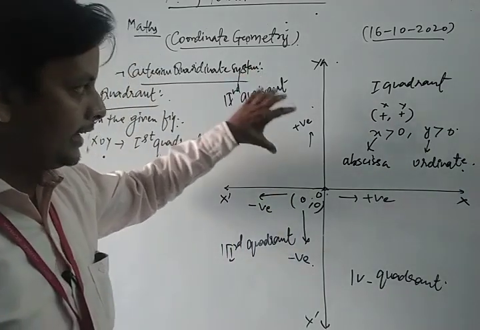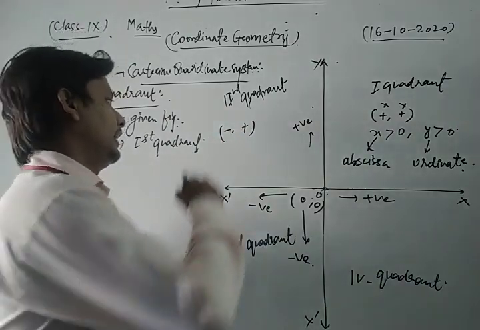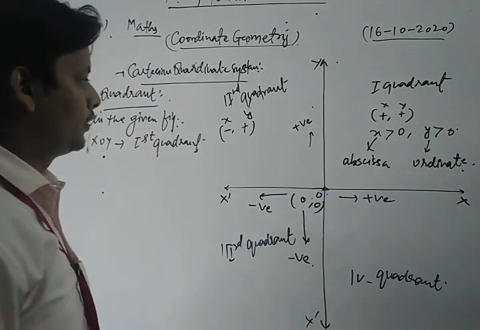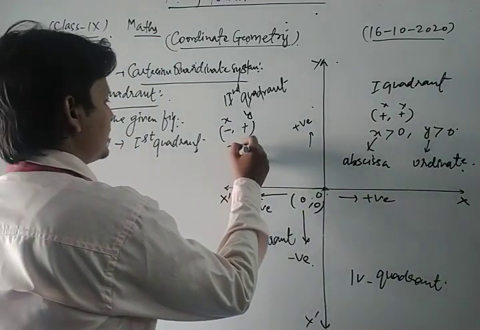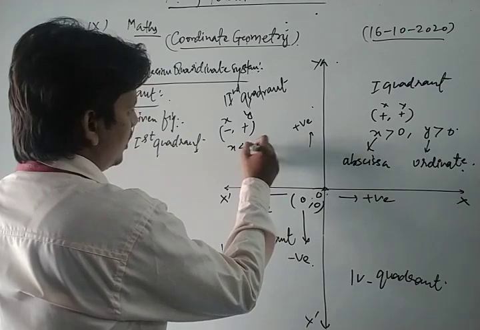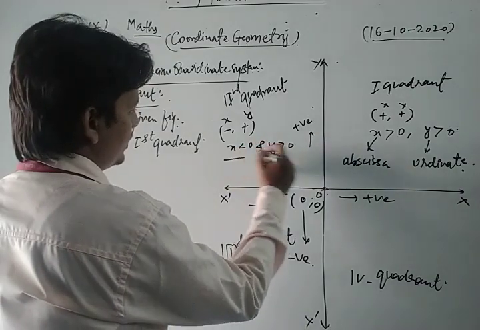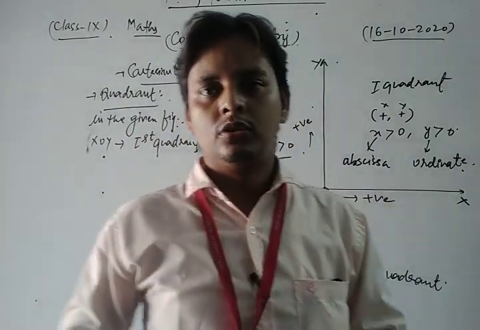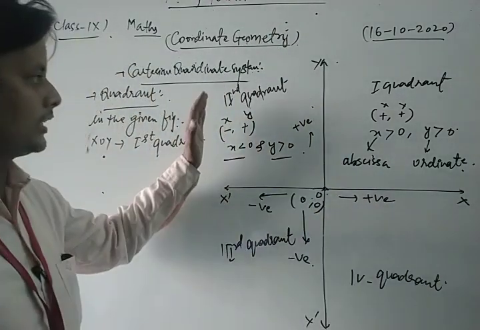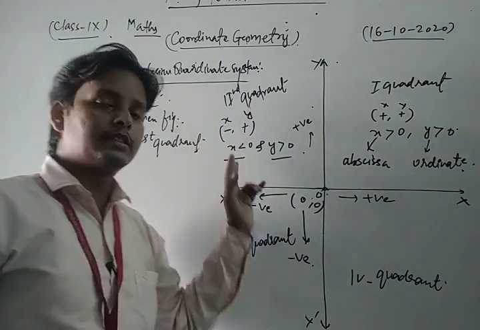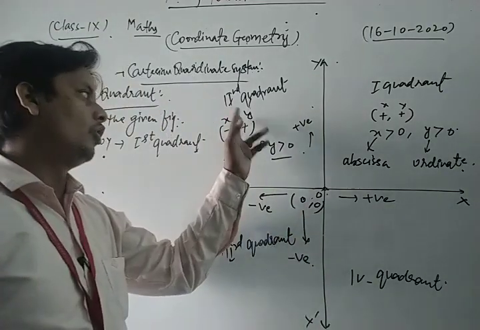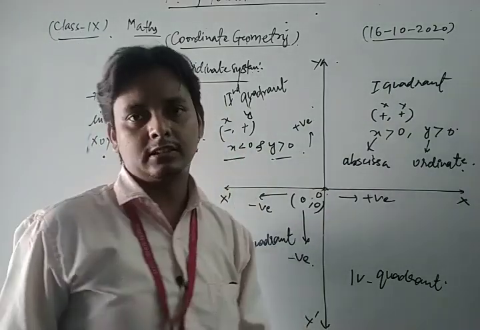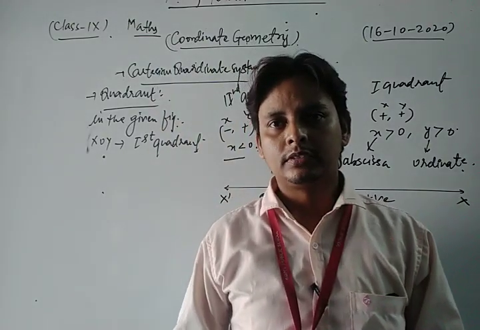So in the second quadrant x is less than 0 but y is greater than 0. Less than 0 means a negative value. Now clear the concept of that quadrant.